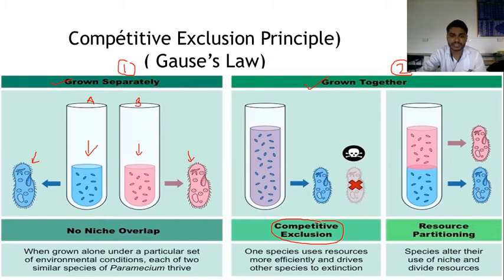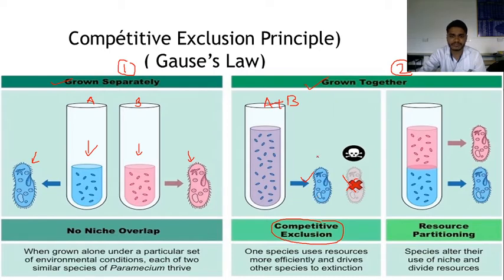In this picture, one species uses the resources more efficiently and drives the other species to extinction. The two species are added together, culture A plus culture B, but one species declines totally and the other species grows here.